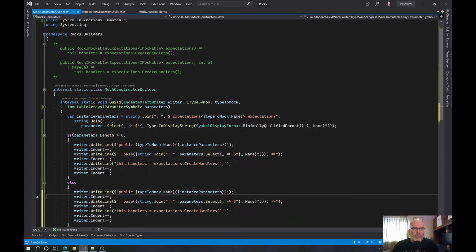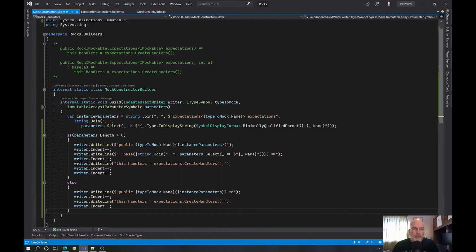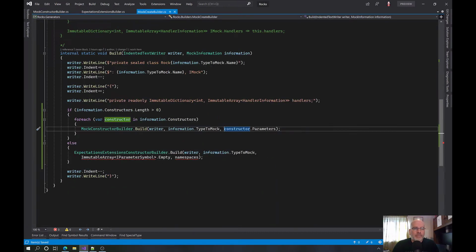Because here, if we actually have no parameters, except here we're going to do a little formatting fun. We take that off, we just do that, and we have to have one. I'm sure I could be more clever-ish if I could figure out a better way to do this, but I am not, so that is fine. That is fine. Okay, so we got the constructor builder there.